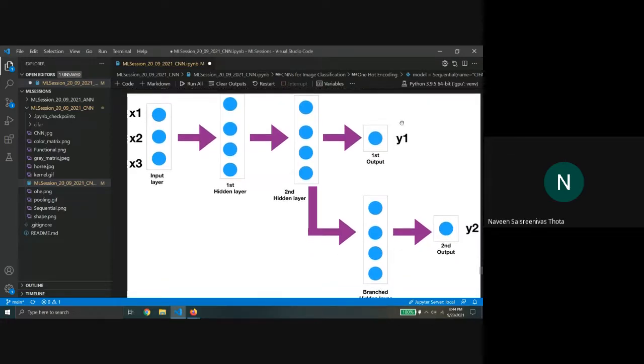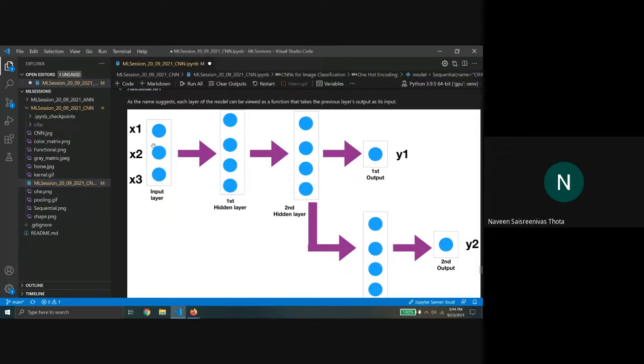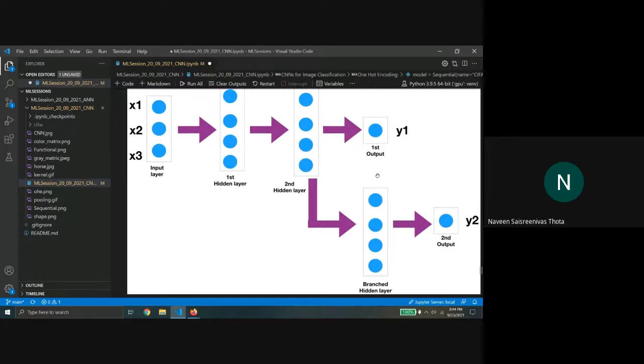Suppose this was your initial model structure, with one input layer, two hidden layers, and directly the output. And then you also wanted to know what the output is if, instead of putting the output directly here, I add another layer in between, and I want to know the output for this case as well.